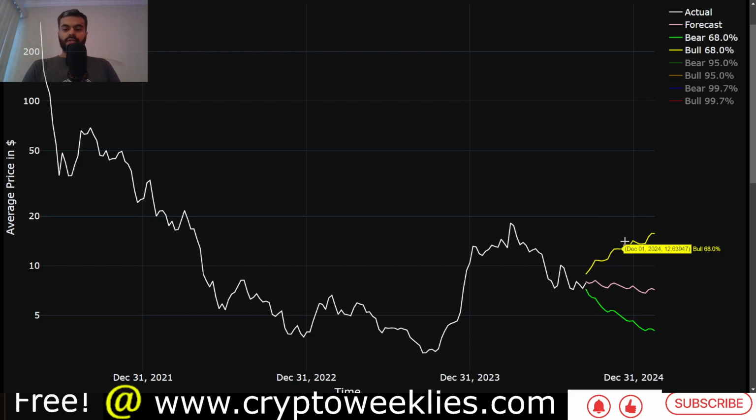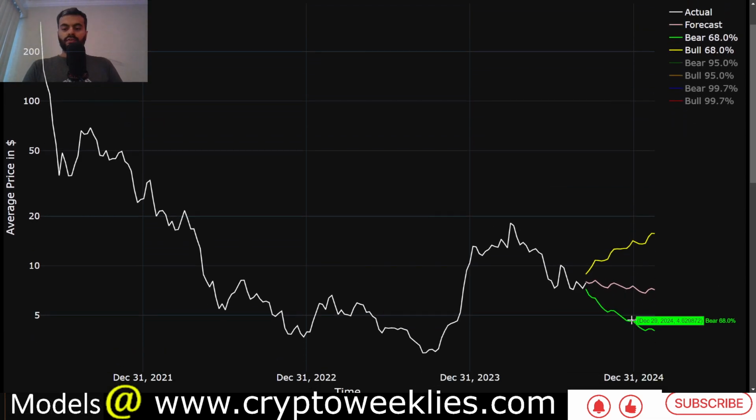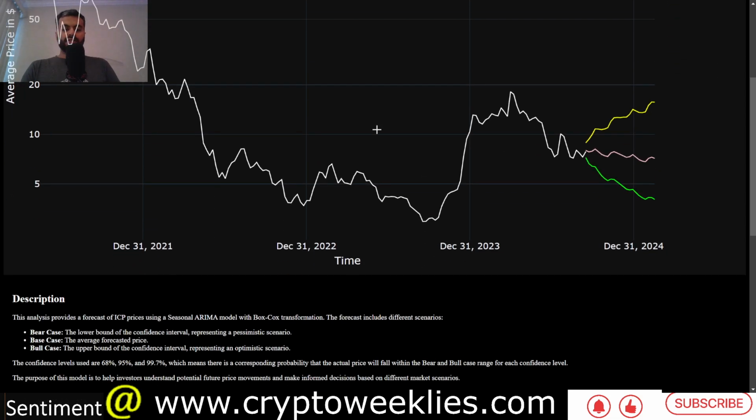So that's again one of the confluent levels with the regression based peak and also the machine learning based price forecast if the market were to exhibit one standard deviation bull case behavior. If on the other hand the market sells off in Q4, the price action could see as low as $4.62 to $7.22. And if you take a median valuation of this bear case scenario, that is again coming very close to the $5.25 that we just discussed.